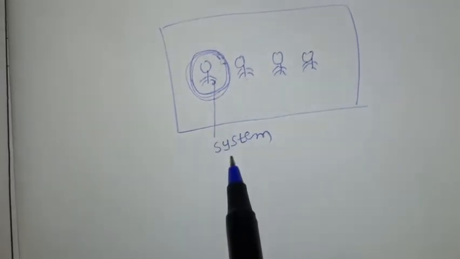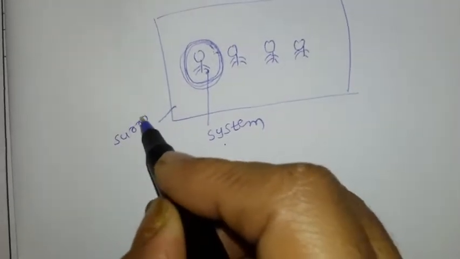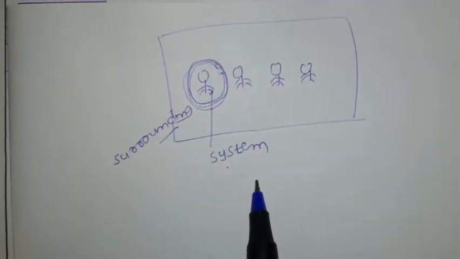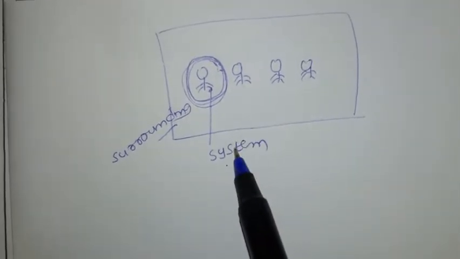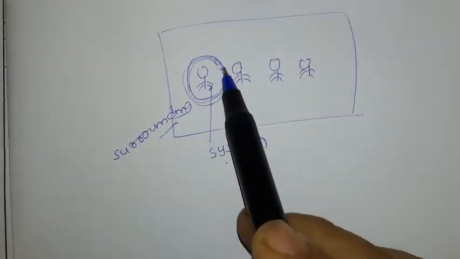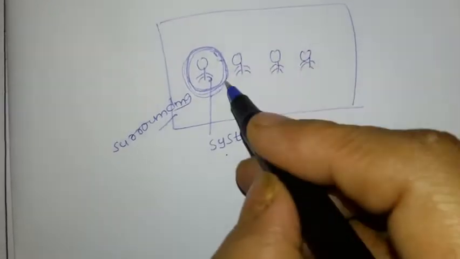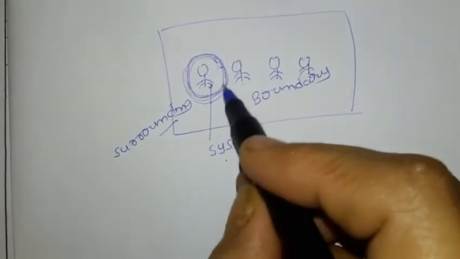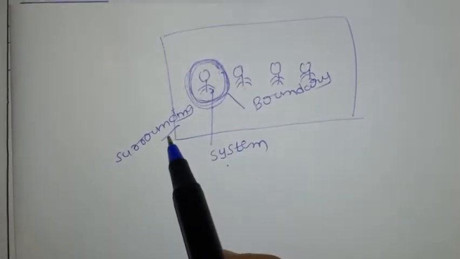So for me this is the system, and the remaining other than that is called surrounding. Which is under observation is called the system, and the remaining is called surrounding. Now there is an imaginary boundary between the system and surrounding. For example, in the classroom, I am assuming this is a boundary for this fellow. Boundary is one imaginary line which you can get between the system and surrounding.